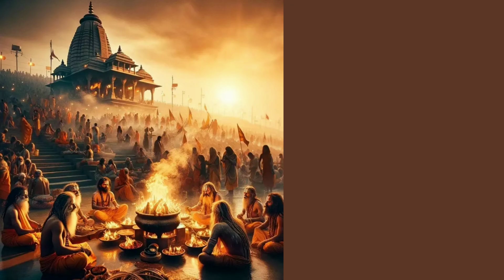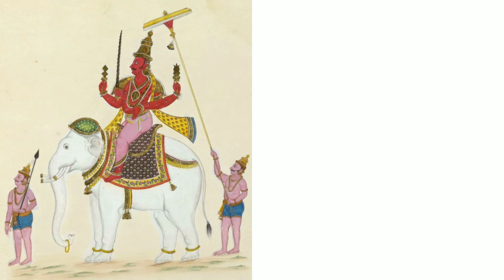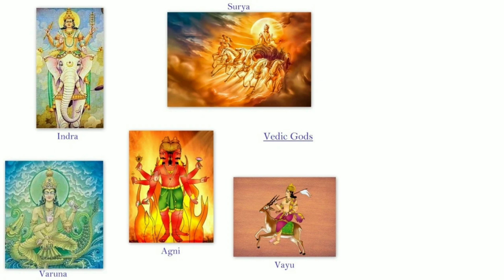Religious practices. Rituals and sacrifices. Fire rituals, yajnas, were central to religious practice. These rituals were performed to appease various deities, such as Agni, fire god, Indra, warrior god, and Varuna, god of order.